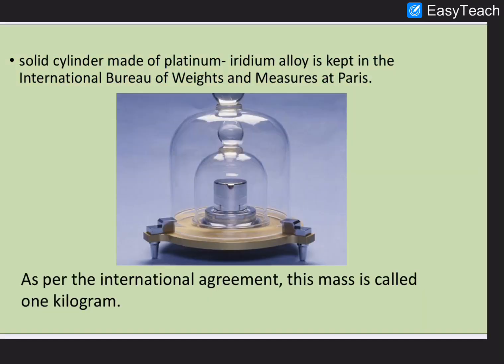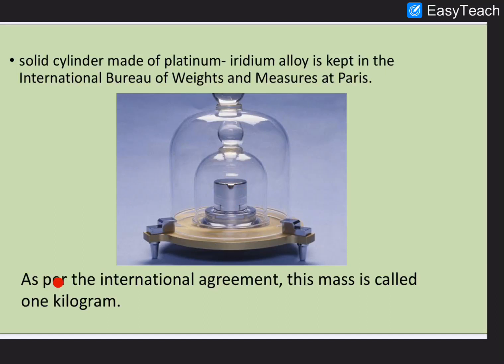See, in this picture you can see a cylinder placed inside a glass box. It is a solid cylinder made up of platinum and iridium alloy. It is kept at the International Bureau of Weights and Measures at Paris. It is an international organization to standardize weights and measures. There, the solid cylinder made of platinum and iridium is kept.